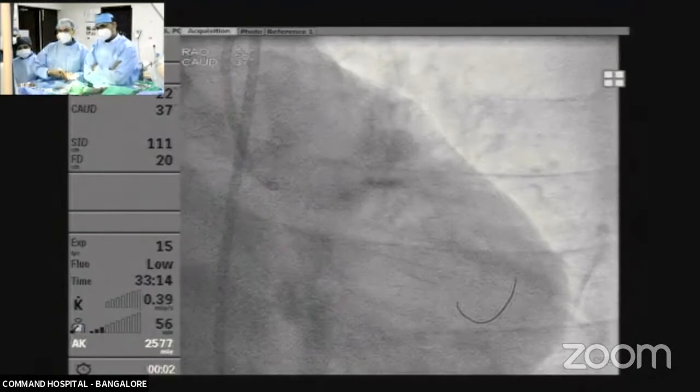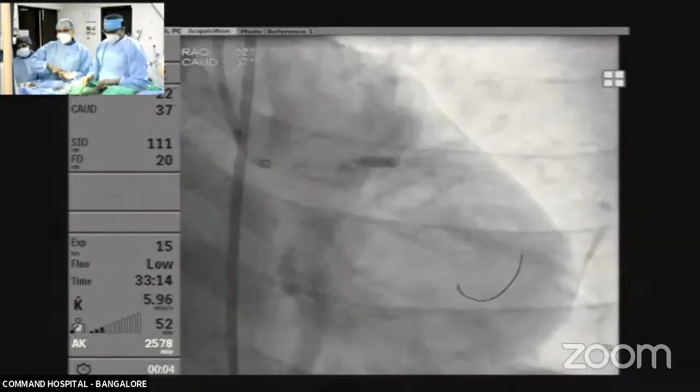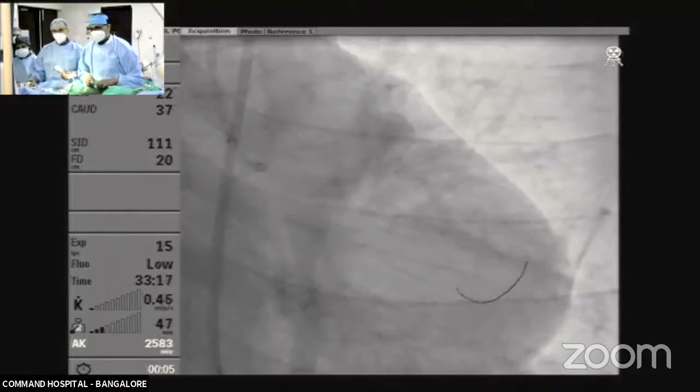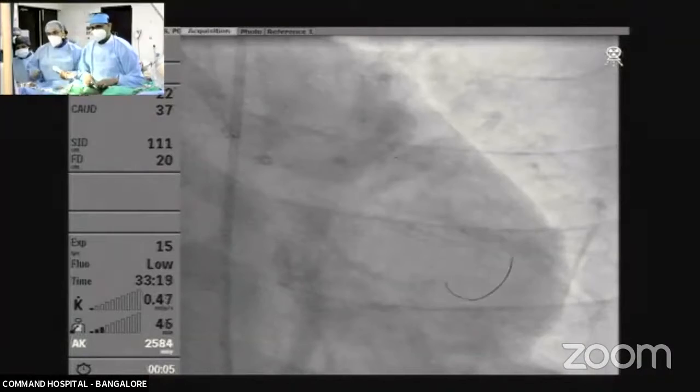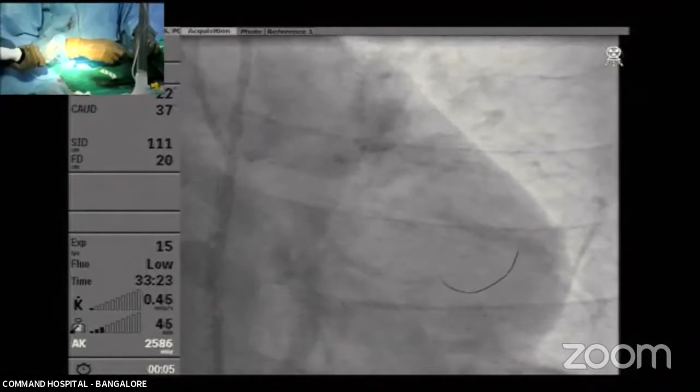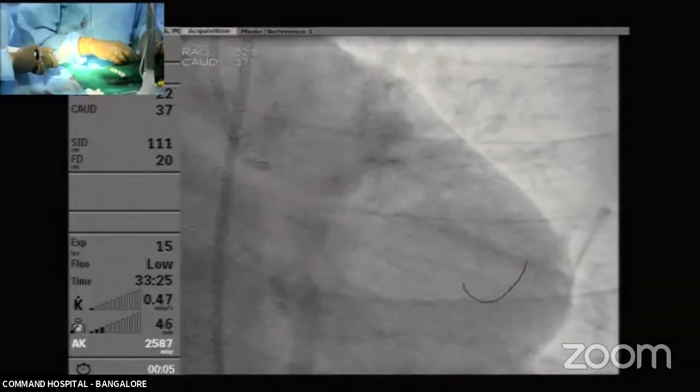Also look for any tissue prolapse, any stent thrombus. These things are very important. A small tissue prolapse will not cause any problem. Larger tissue prolapse, when you dilate more, it may be more, but more often tissue prolapse is seen with ACS and STEMI patients.